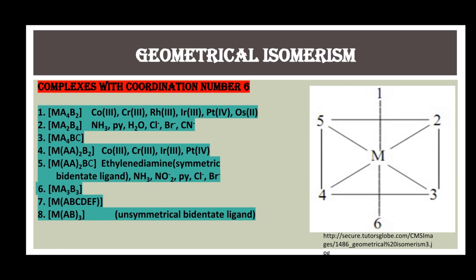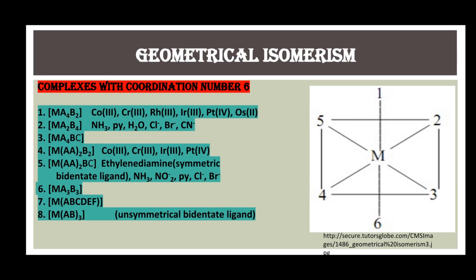Geometrical isomerism in complexes with coordination number 6. The complexes with coordination number 6 have octahedral geometry, and these are a few examples of different types of octahedral complexes which show geometrical isomerism, and these are the metals and ligands which are involved in formation of such types of complexes.